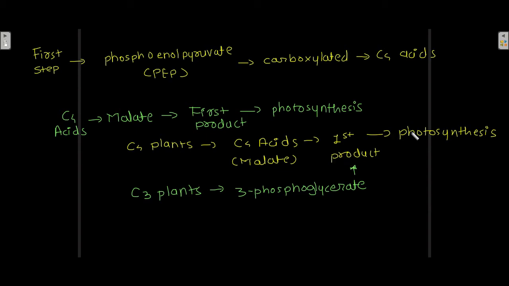So this is the major difference between C4 plants and C3 plants.